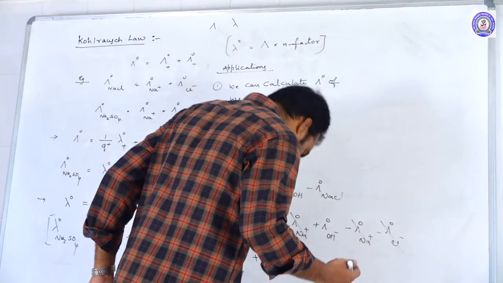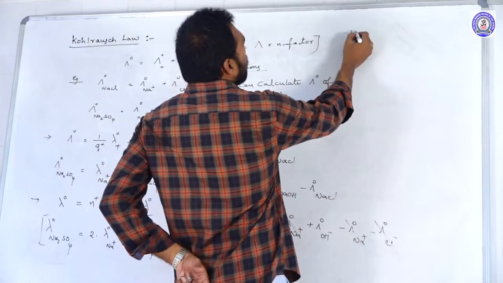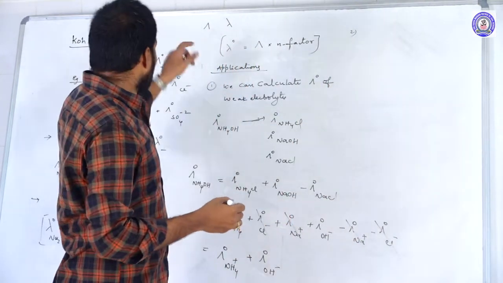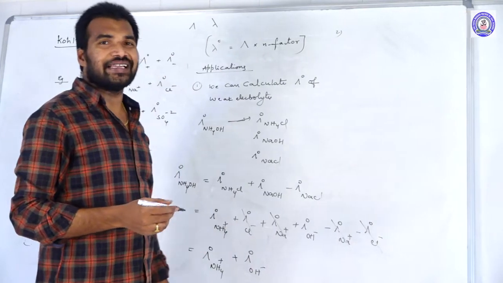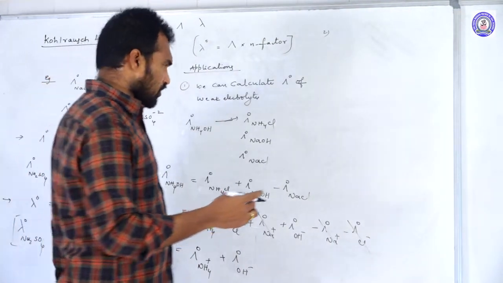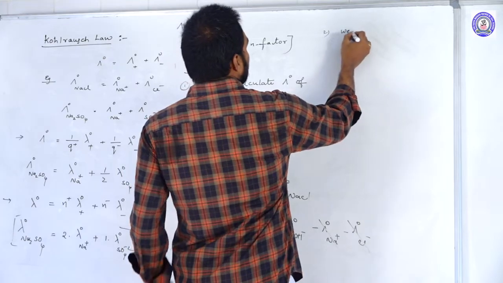The second application of this law is that we can calculate the degree of dissociation.